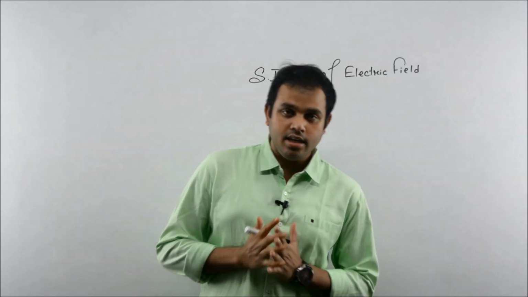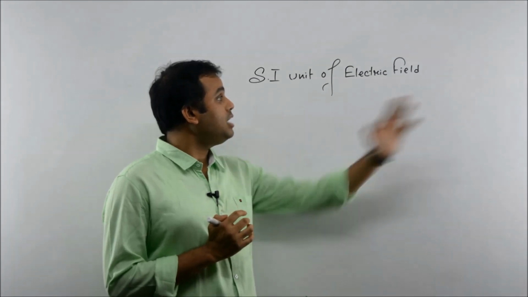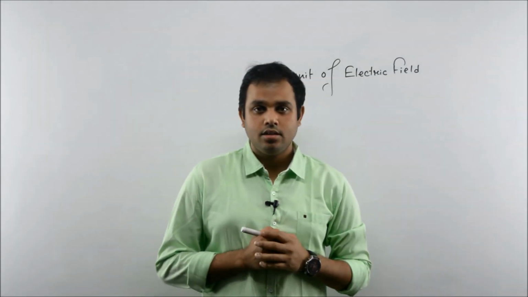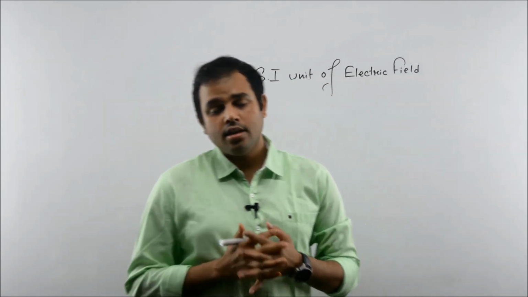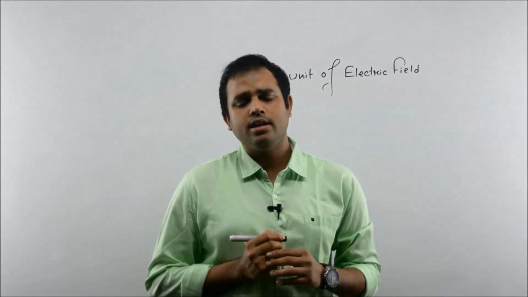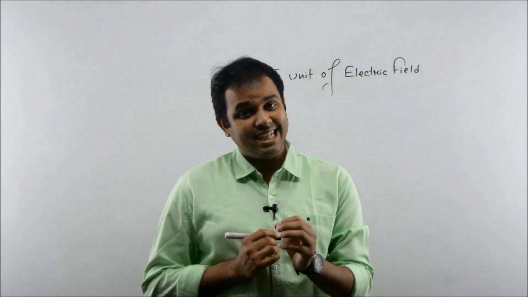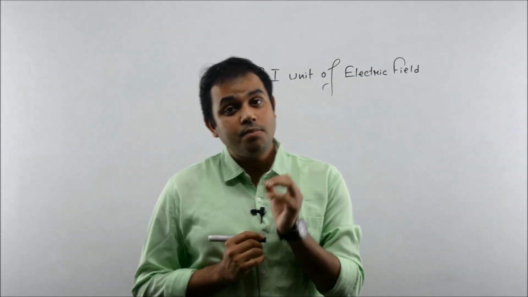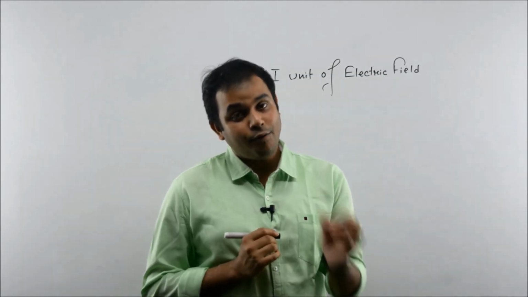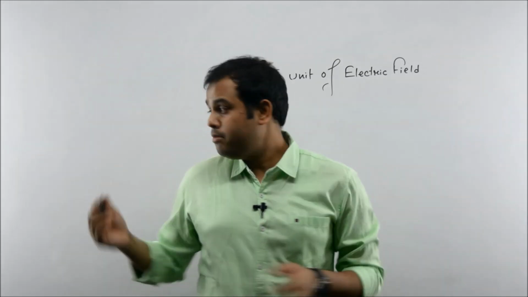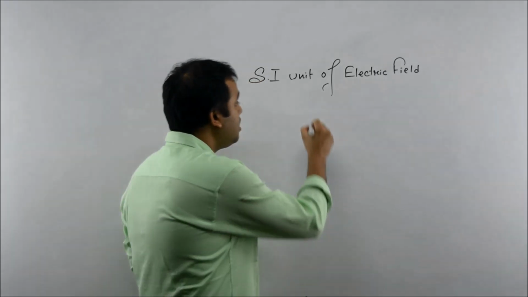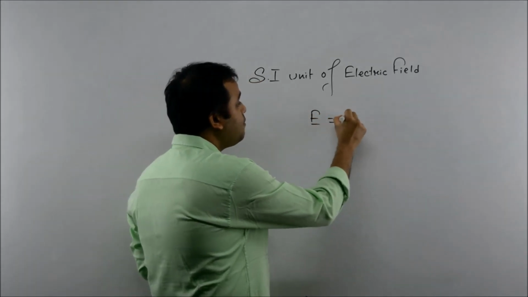Students, now we will see what is the SI unit of electric field. So let us recall the definition again. Electric field at a point is the force exerted on a unit positive charge. It's the force exerted on a unit positive charge. Or, as you have seen from now, it is equal to F by Q.